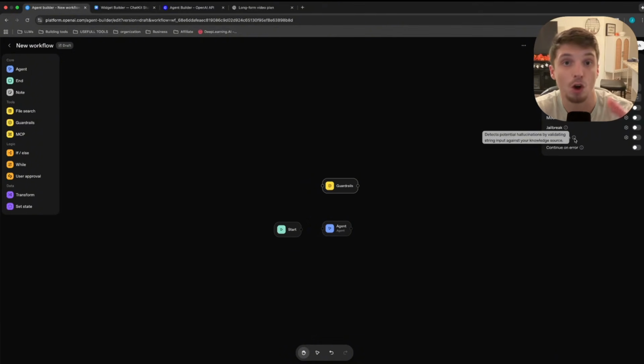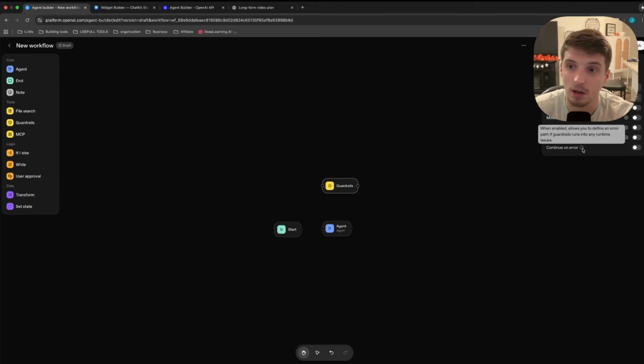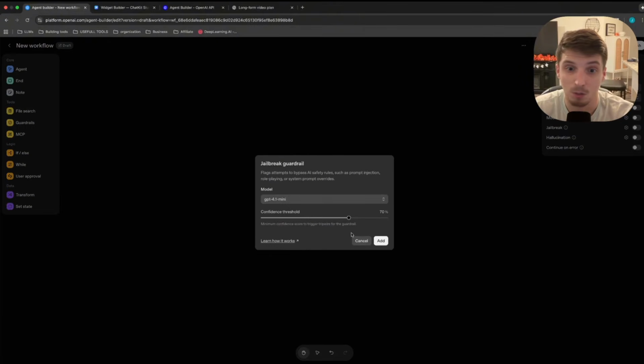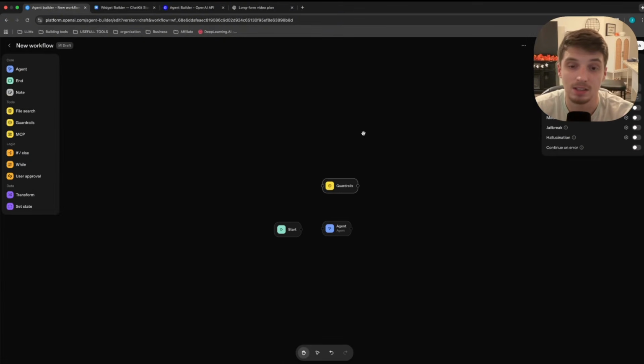What is this guardrail feature? And then continue on error, which is fine. I mean, everything has continue on error, even the agent itself does. But you can even customize the settings, the percentage on how strict you want it to be, the jailbreaks, everything. This is some really good stuff, and I'm sure you're going to see a lot of platforms and software in the future coming out with this sort of tool.